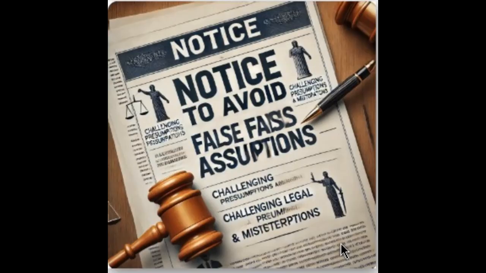Example notice format. I, [your name], hereby issue this notice to avoid false assumptions and presumptions regarding my legal standing, obligations, and jurisdiction. Any claim or presumption made against me must be supported by documented, verifiable evidence. Failure to provide such proof shall constitute acknowledgement that no lawful authority exists to impose claims, obligations, or restrictions upon me without my express consent.